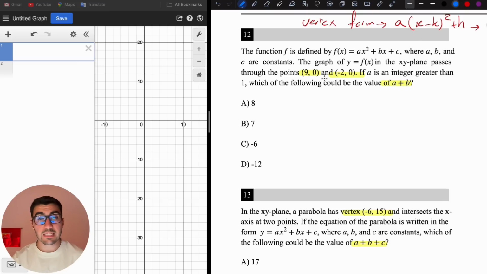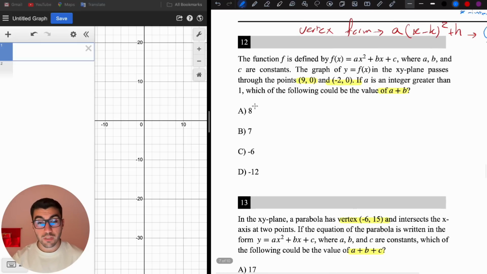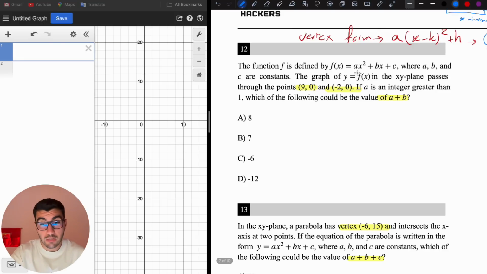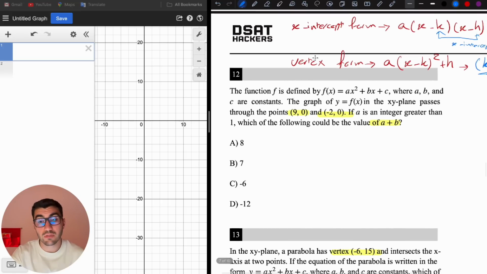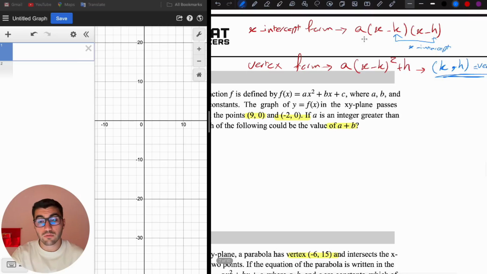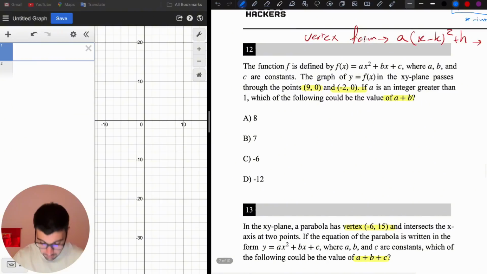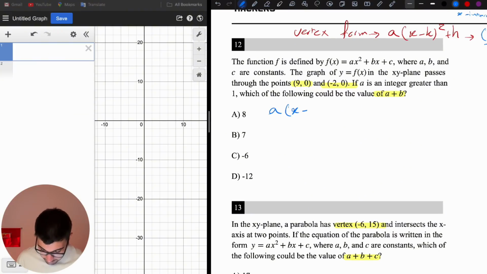In this question, we're given the x-intercepts, this 9 and negative 2, and we are being asked what could be the value of a plus b when a is an integer that is greater than 1. So we don't know what the equation is. We are not given the equation. It's a completely empty equation here, but we only know that this is a quadratic equation, so we can use the x-intercept form and write a times (x minus k) times (x minus h), and we are given that k and h are the x-intercepts.